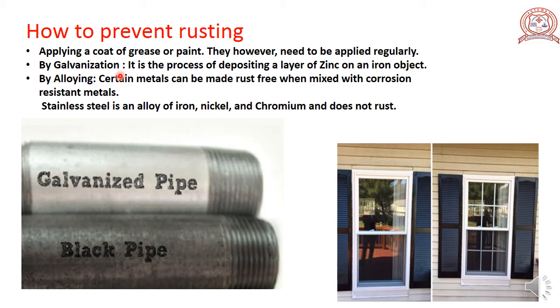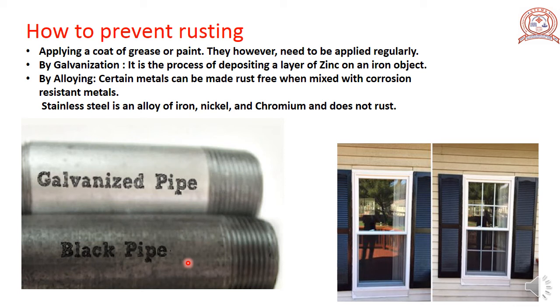Next is galvanization. It is the process of depositing a layer of zinc on an iron object. Here, see the galvanized pipe and the black pipe. Zinc forms a layer of zinc oxide on reaction with air and thus forms a barrier between iron and the atmosphere.